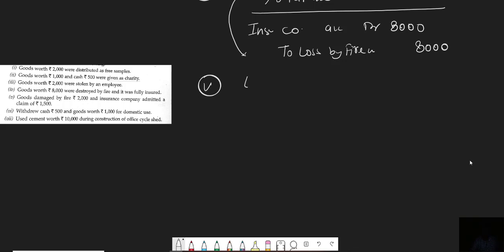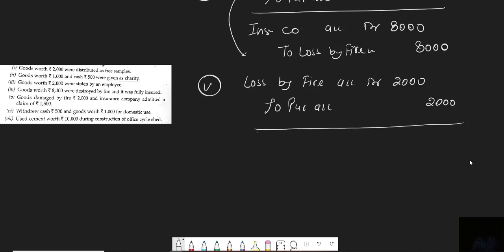Goods damaged by fire. So loss by fire account debit. How much? 2000. Our purchase will decrease. So to purchase account 2000. Now, insurance company admitted a claim of 1500. How much insurance company admitted, beta? Insurance company account debit, 1500. And how much loss we have to bear? 500. Goods lost by fire is 2000.